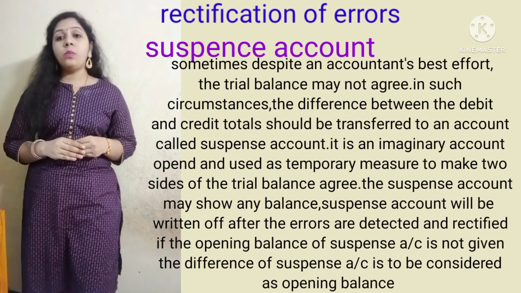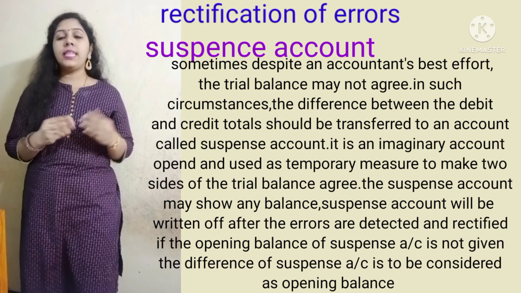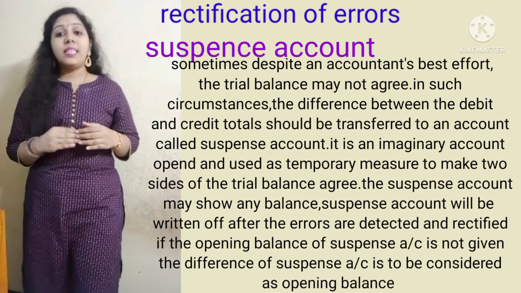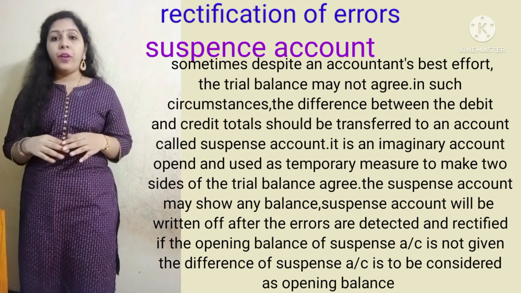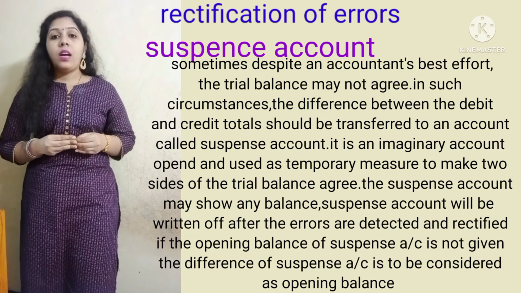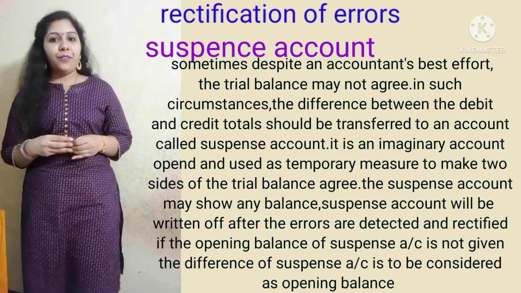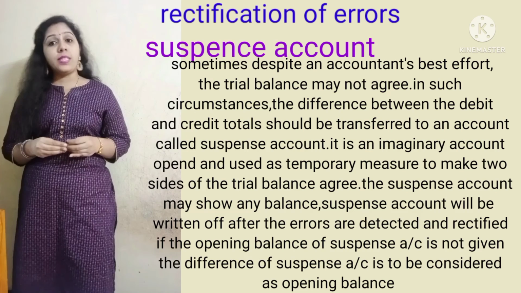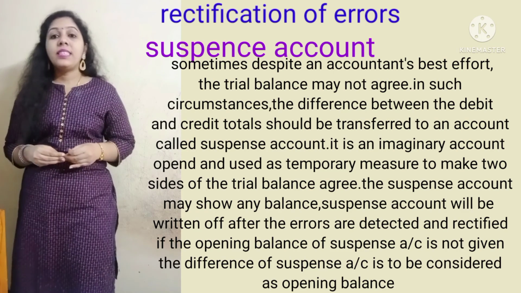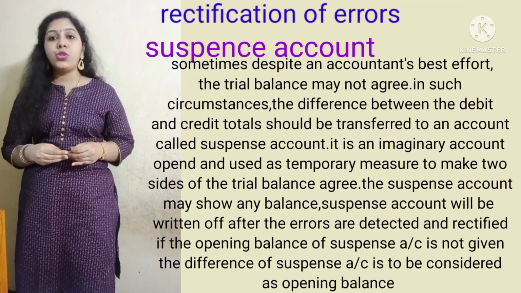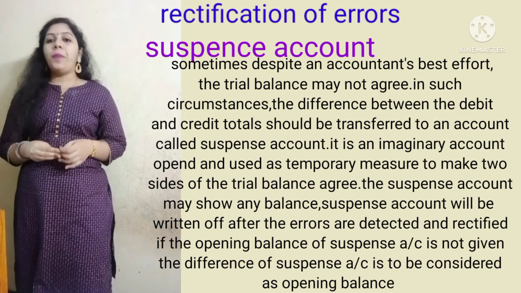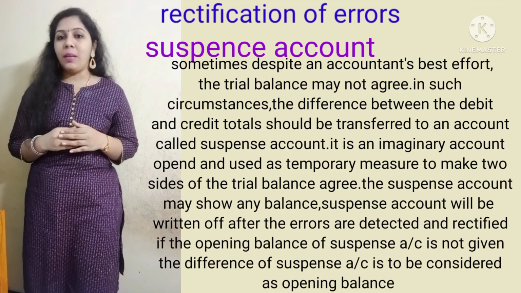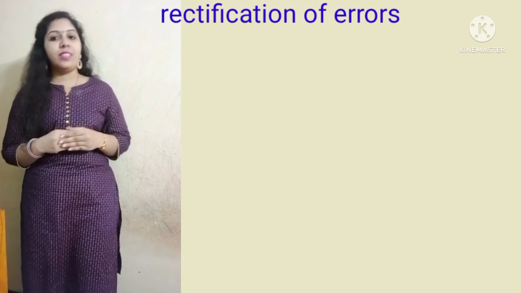The suspense account may show a balance on either the debit side or the credit side. The suspense account will be written off when the errors are rectified. If the opening balance of the suspense account is not given, the difference is to be considered as the opening balance. This is the brief discussion about rectification of errors.